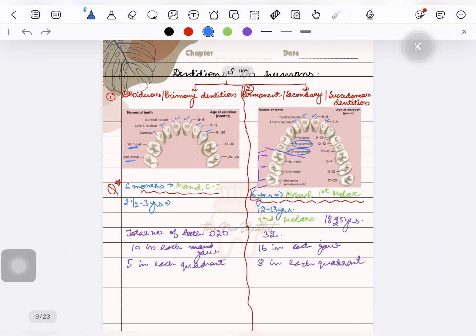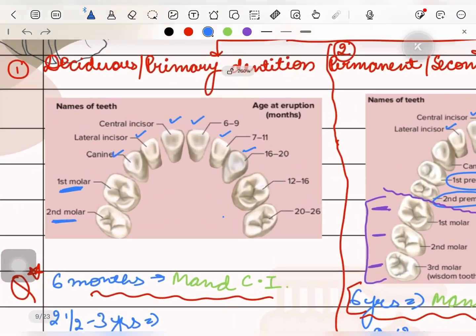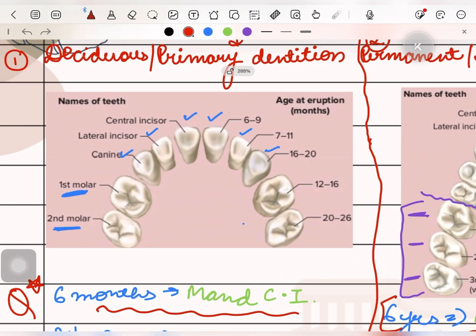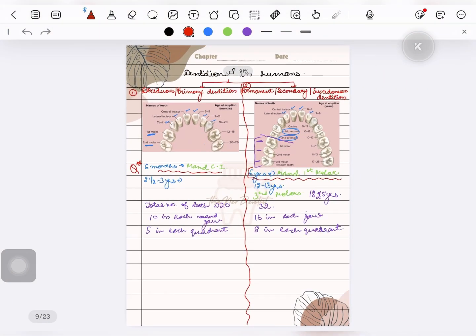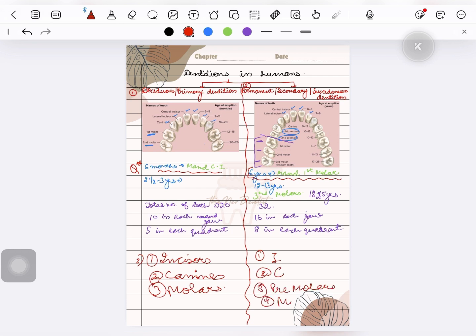Okay, and we know that in case of deciduous dentition, premolars are not present. So, in case of deciduous dentition, the classes of teeth present are incisors, canines, and molars. But in case of permanent dentition, the classes of teeth that are present are incisors, canines, premolars, and molars. This is another difference between primary and permanent dentition, that primary dentition does not have premolars.